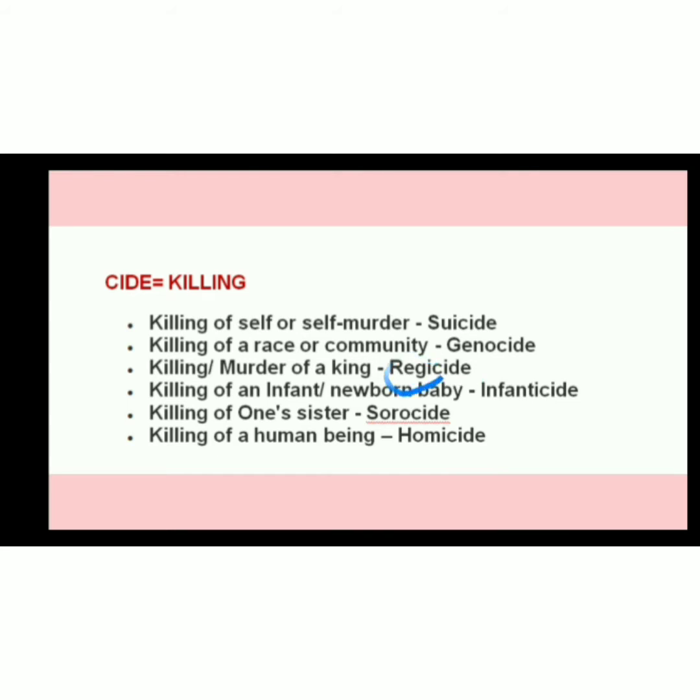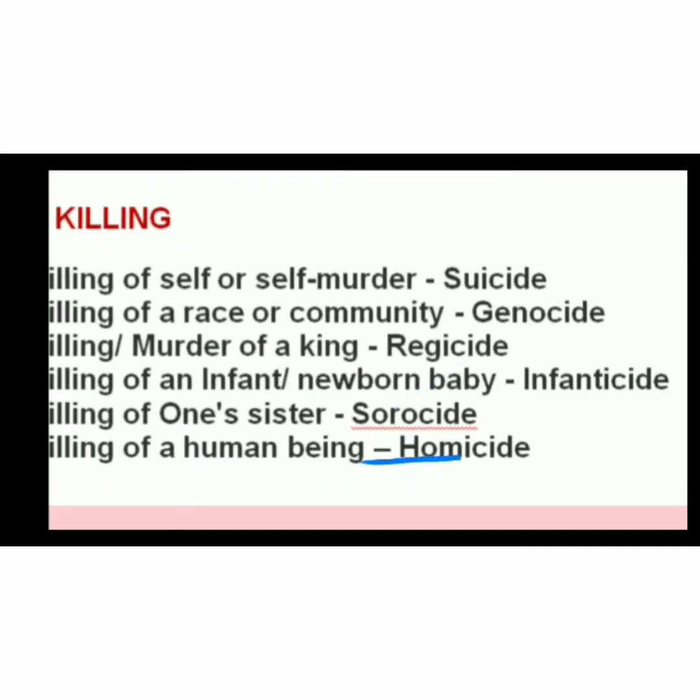For king we have used regi, the root word. Killing of an infant or a newborn baby is called infanticide. For infant we have just put it like this only, infanti, and CIDE for killing. Killing of one's sister is called sorocide, S-O-R-O. For sister we have used soro, and side is for killing.